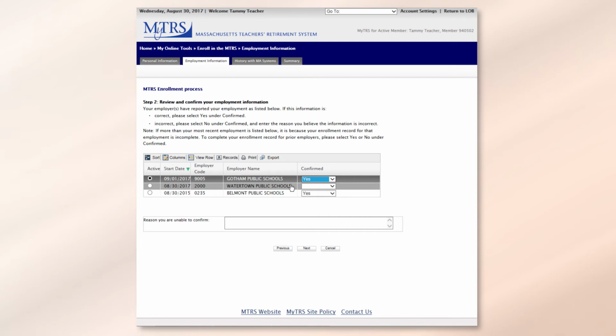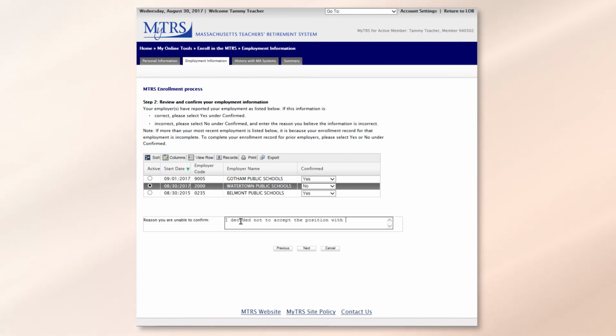I have Watertown Public Schools in the middle here with the start date of August 30th, 2017. I did get interviewed there. I chose not to accept the position, so I'm going to say no under confirmation. If you choose no under the confirmed drop-down list, you do need to list a reason in this text box. It can be as simple as, I decided not to accept the position with Watertown Public Schools. Once you've chosen yes or no from the confirmed drop-down list on each of the schools listed, click Next.